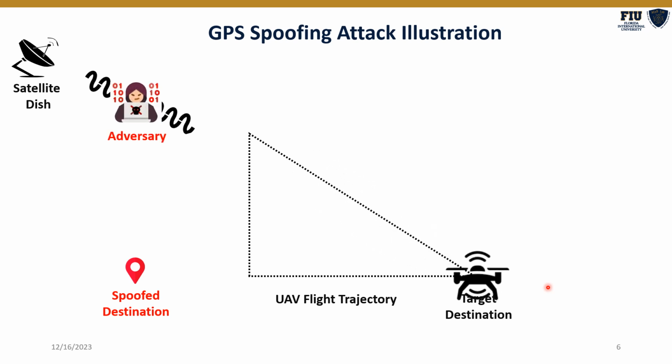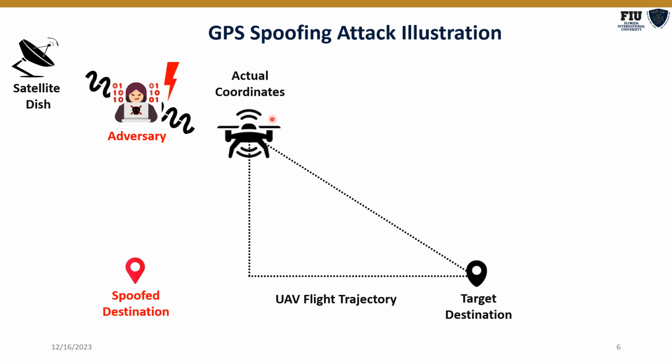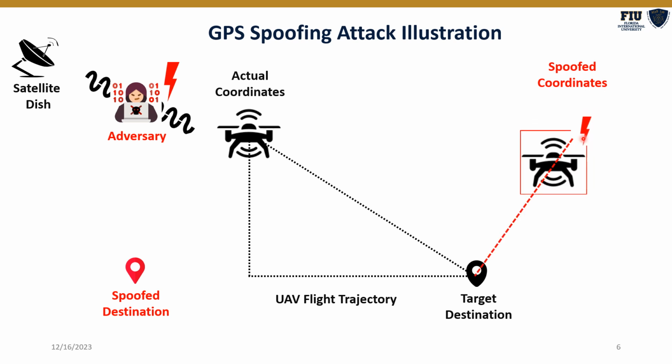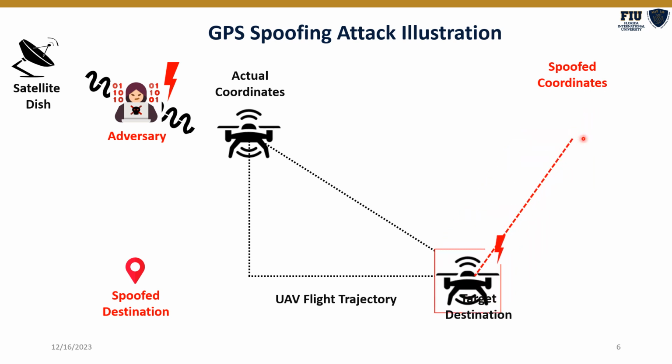However, if an attacker is in between the satellite sending the GPS coordinates to the UAV, even though these are the actual coordinates or the actual location of the UAV, the attacker will fool it to believe that it is instead here, which is the wrong location. And from this location to go to the target destination, the UAV will make a leftward movement. However, in reality, what is happening is that the UAV from its original location, instead of going to the target destination, is deviating from its trajectory.